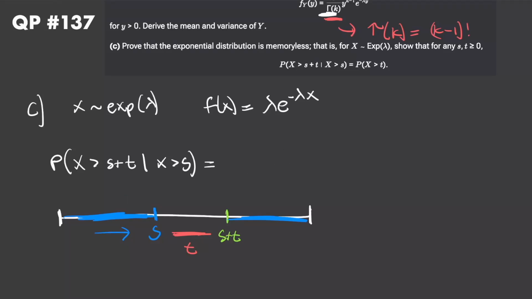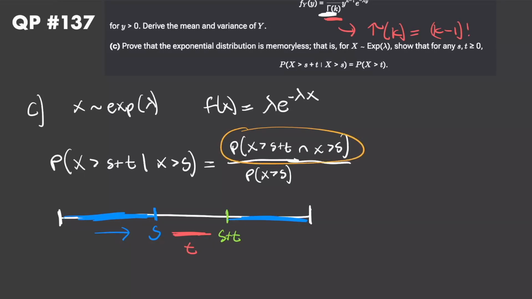The first way to solve this is to use the definition of conditional probability. We're going to divide by the probability that x is greater than s, and on top we have the probability that x is greater than s plus t and x is greater than s. This is just the definition of conditional probability. Up here, all we're saying is, what is the probability that our first event comes after s plus t and after s? Well, if it comes after s plus t, then it must come after s. So this is just the probability that x is greater than s plus t. Okay, now let's calculate these two probabilities. Let's start on top. What is the probability that x is greater than s plus t? The first event occurs after the time s plus t.